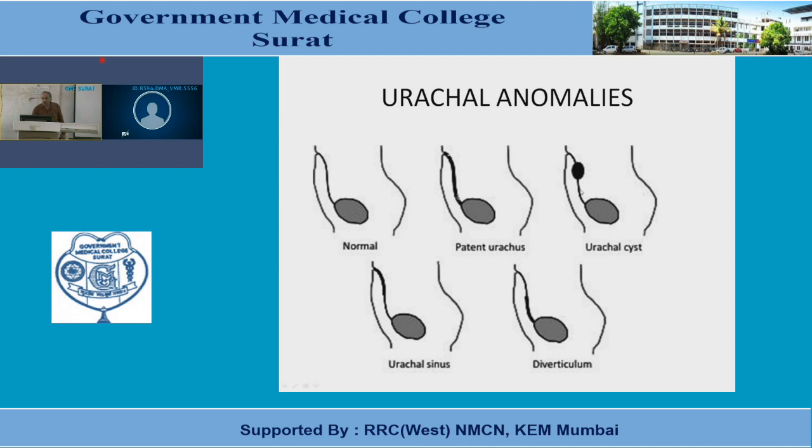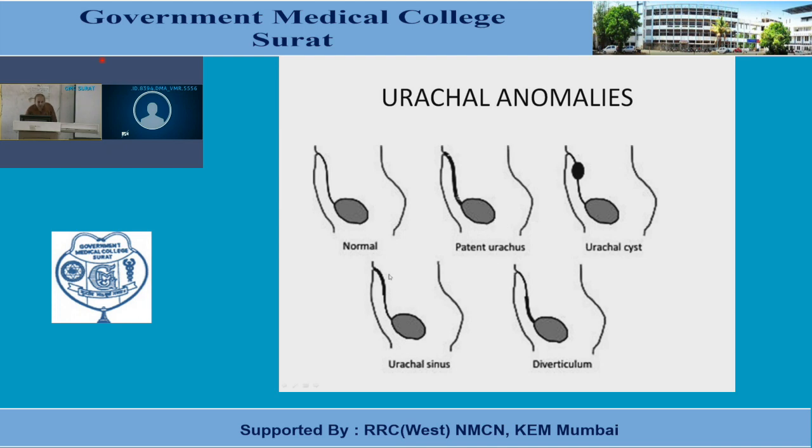Second one is the urachal cyst. Here in this figure one can notice that at the proximal and at the distal part, the allantois is fibrosed to form the urachus, but the middle part of the allantois is not fibrosed. Still it contains the duct, and this duct later on collects fluid. So that is known as the urachal cyst. This one is the normal urachus. So you can easily correlate the patent urachus as well as the urachal cyst.